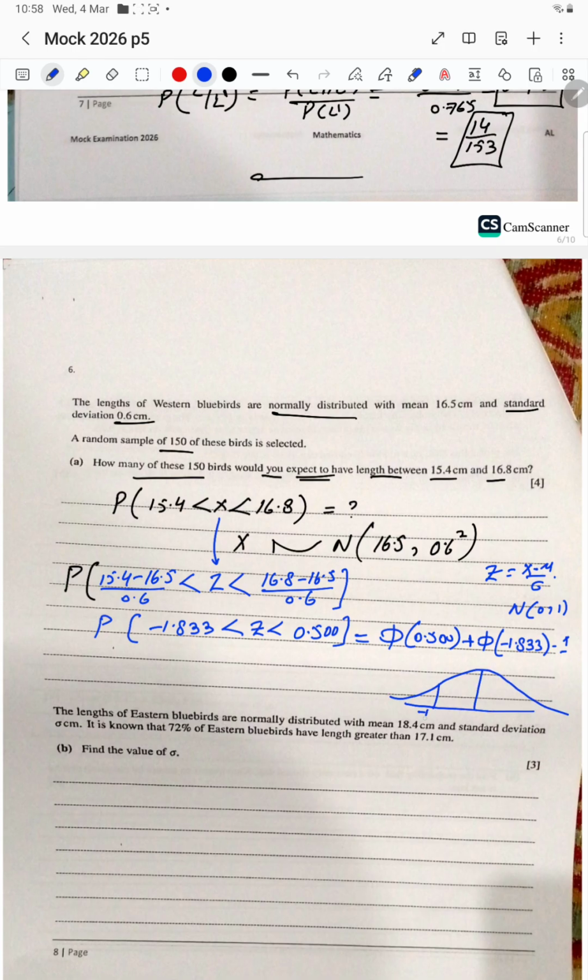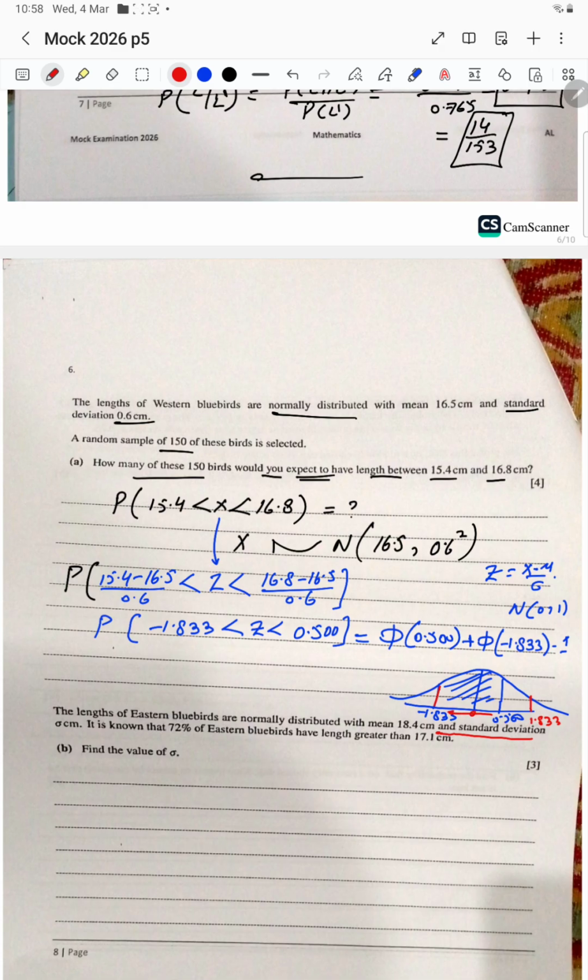Here minus 1.833, here 0.500. So as a case study for the symmetrical distribution, you have to calculate this area, right? This value will be the same as 1.833 positive. From the table I will get these values, from here to here and from there to there.